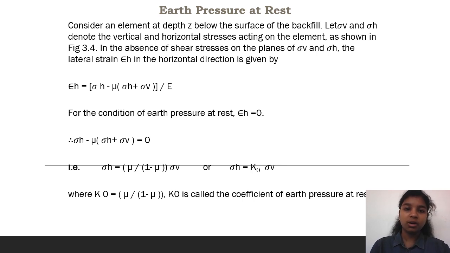For the condition of earth pressure at rest, the lateral strain epsilon h is equal to 0. Then, through a derivation of the equation, the final equation is concluded, where K0 is called the coefficient of earth pressure at rest.